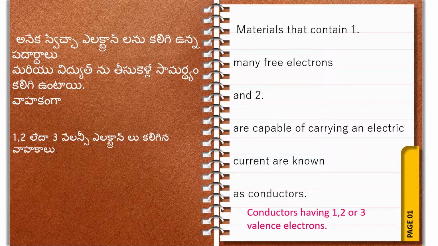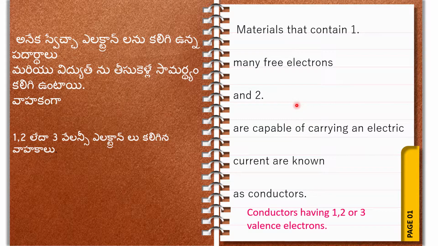Conductors means materials that contain many free electrons and are capable of carrying an electric current are known as conductors. To become a conductor, the material must pass two conditions. Condition number one is it contains many free electrons. Second condition is it is capable of carrying an electric current. Then only we can say that the material is a conductor.